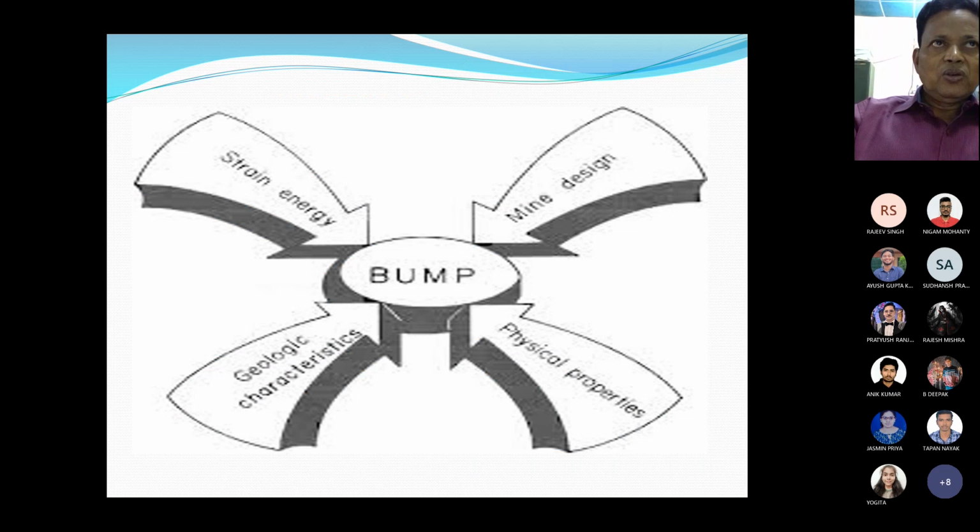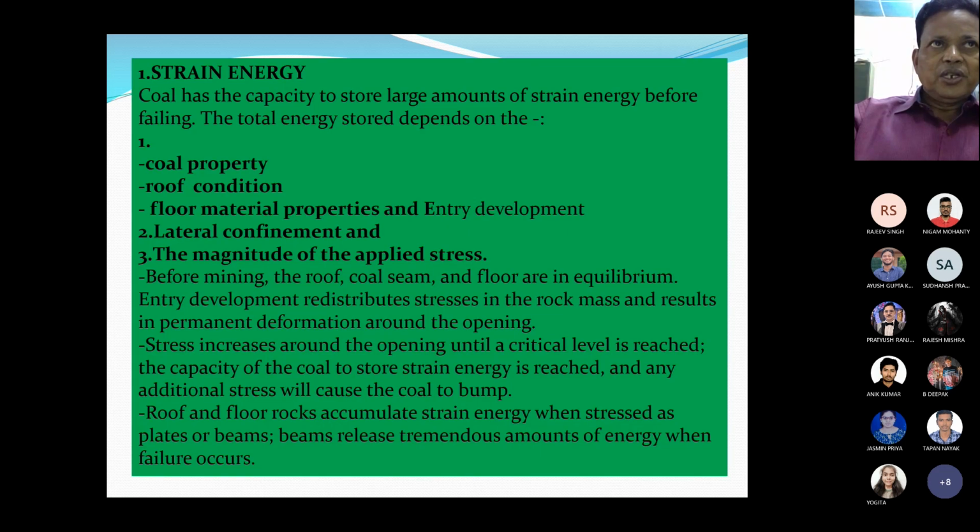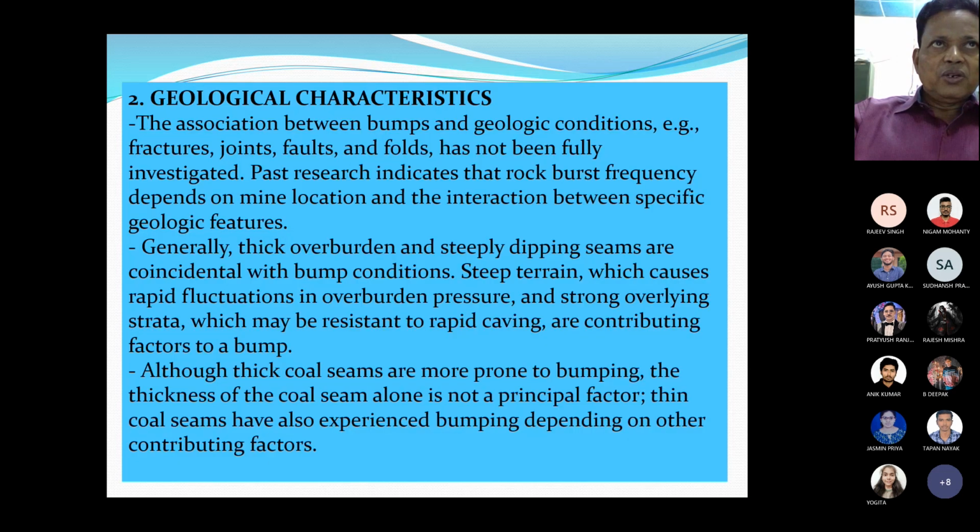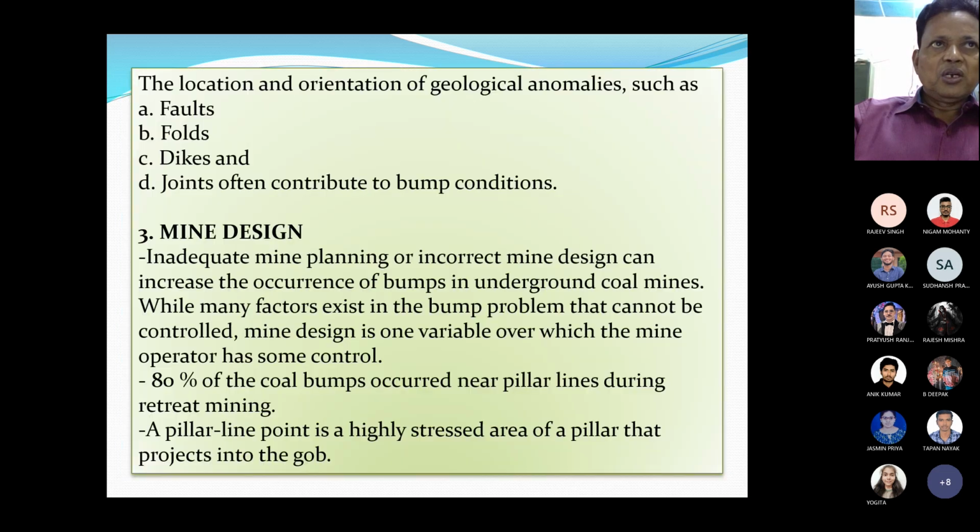We have also discussed what strain energy is, coal property, lateral confinement, magnitude of the applied stress, and geological features like fractures, joints, faults, and folds, which have not been fully investigated but are also responsible for coal mine bumps. Mine design,